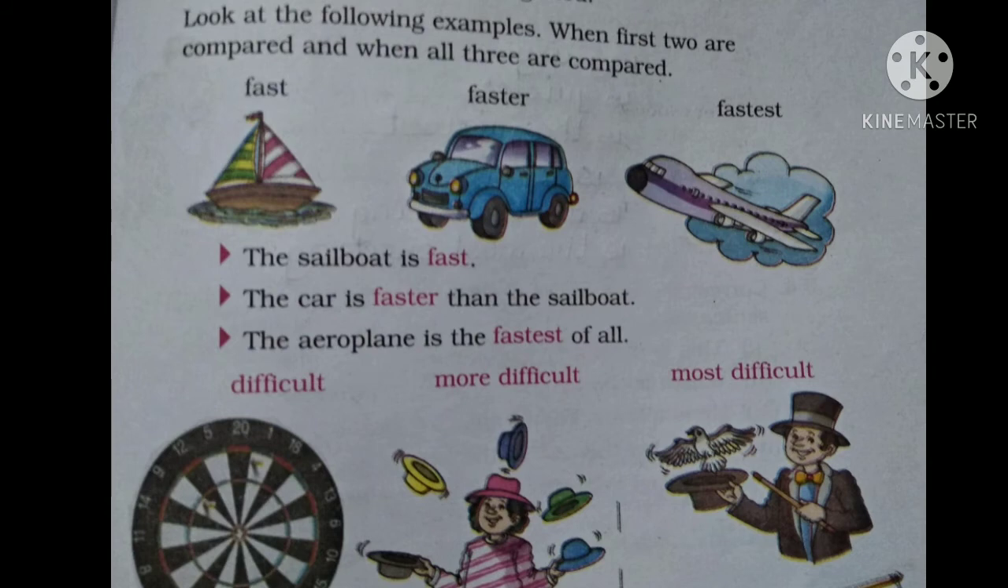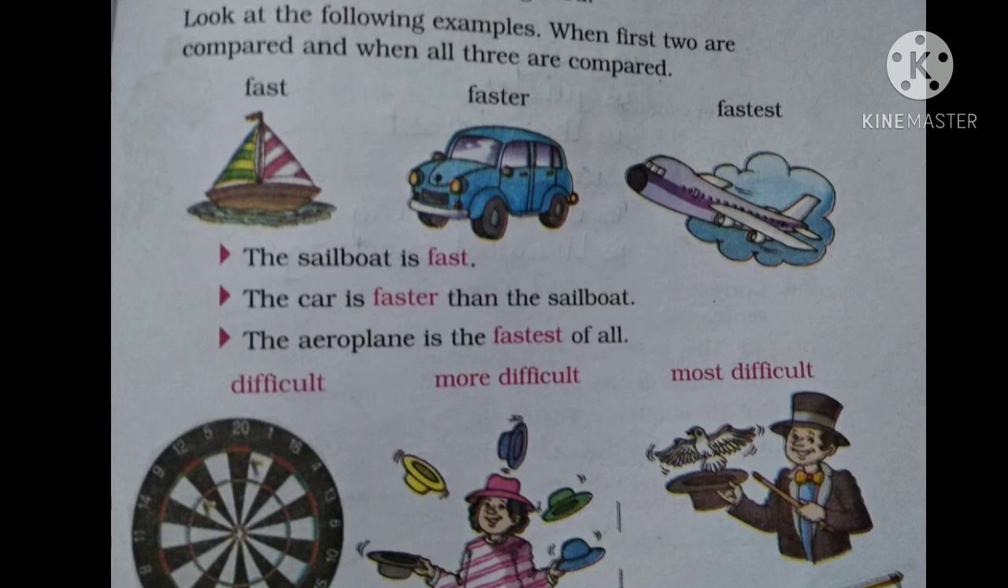So now a ship, a small boat, it is fast enough to travel, but you can move faster in a car. And the fastest will be the aeroplane. So the sailboat is fast. The car is faster than the sailboat, and the aeroplane is the fastest of all. The same way,